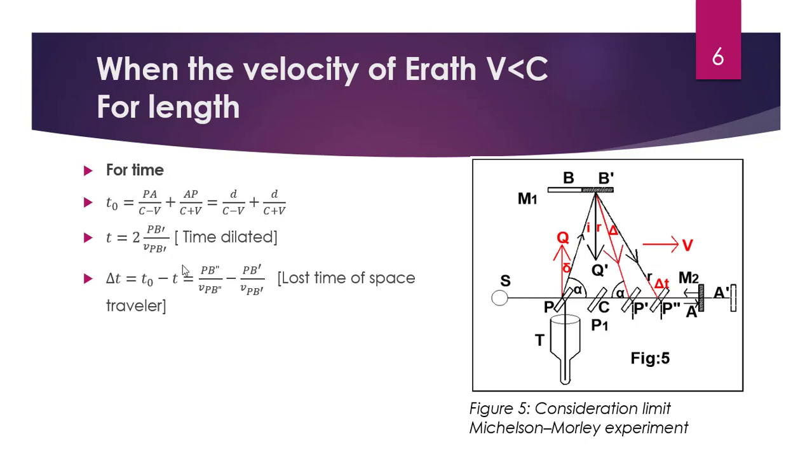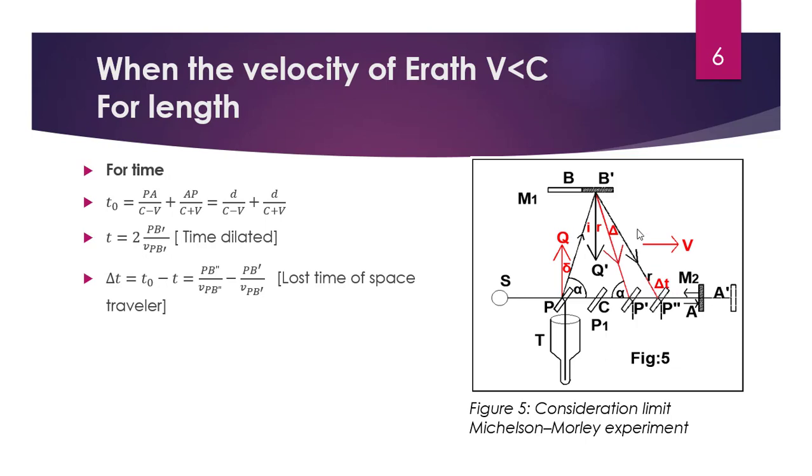We will consider the 2 time. So total time is 2 into PB dash by V into PB dash. Dilated time is equal to PB double dash by V minus PB dash by V. That is the lost time of the space traveler. So that is remaining there. Also, the jet portion actually is, yes, there my arrow actually shows the lost time.